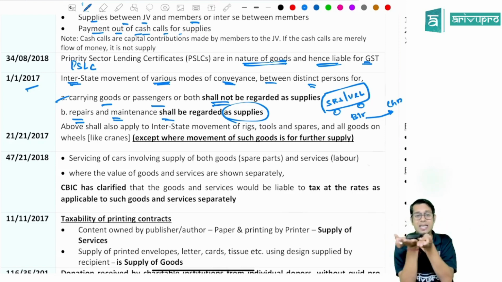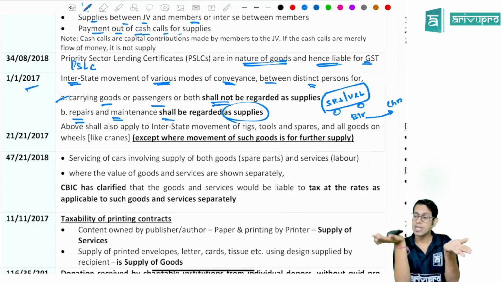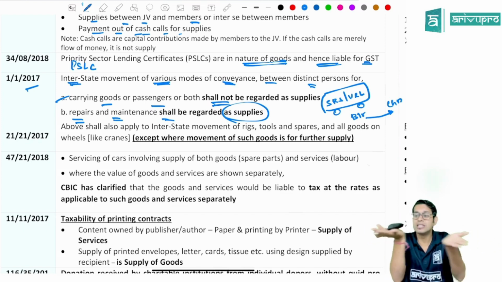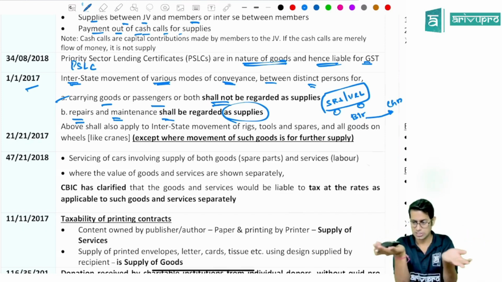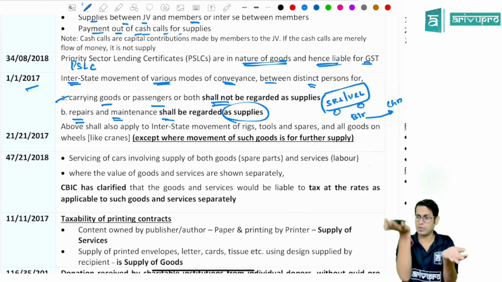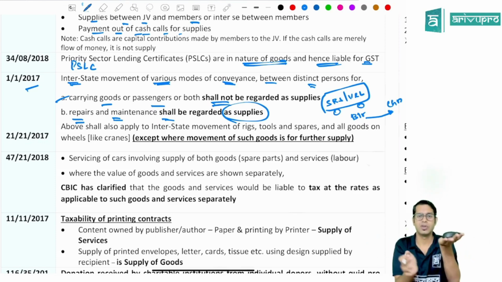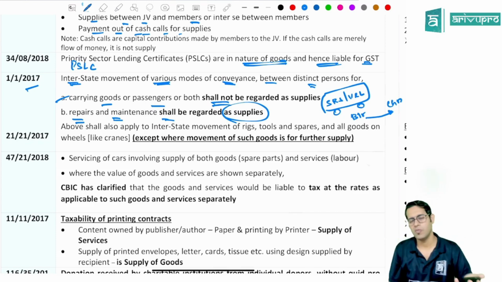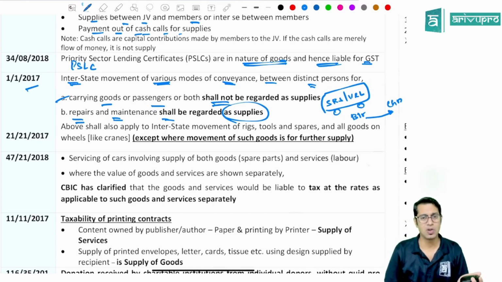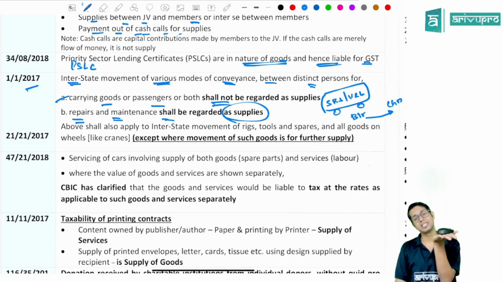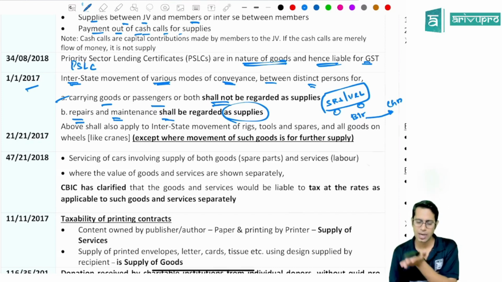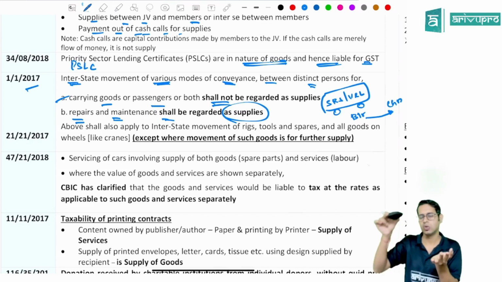Now the services given for transportation of passengers and transportation of goods is a supply and therefore taxable under GST. The question is whether this movement of the bus from one distinct person to another distinct person is treated as supply of the bus. Answer is no, it is not treated as supply of the bus because it is the mode of conveyance which is just carrying passengers and goods. It is actually not supply of this bus from one distinct person to another.